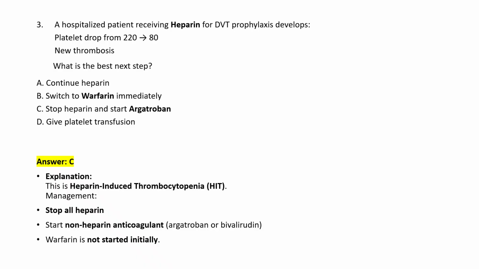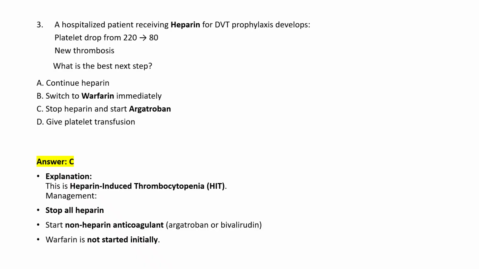P450-2C9. Number 3. A hospitalized patient is receiving heparin for DVT prophylaxis, develops a platelet drop from 220 to 80, and new thrombosis. What is the next step? Continue the heparin, switch to warfarin immediately, stop heparin and start argatroban, or give platelet transfusion.